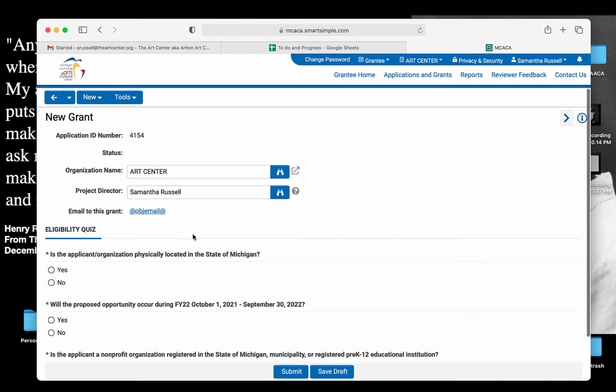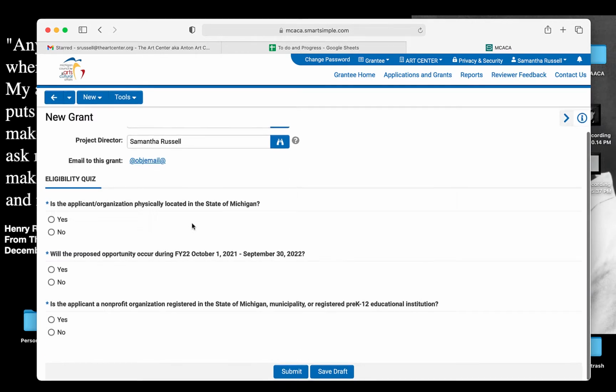You'll want to double check that it's the correct organization, which should be your school or district's name. And then the project director is you. You're the one guiding this project as the teacher. You're going to answer these questions honestly. Take note of the proposed time that has to occur within the fiscal year. Make sure that whatever equipment or busing you're applying for will happen before that final date here.